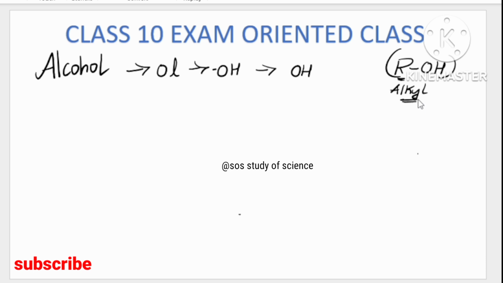Okay, it's very important. So let us write the first member. How do you write methane? I have told you, writing the name is very easy. Write methane, then take out this E and add OL. It becomes methanol.